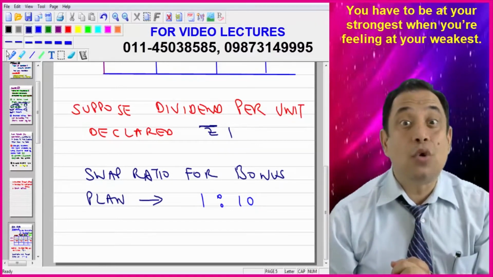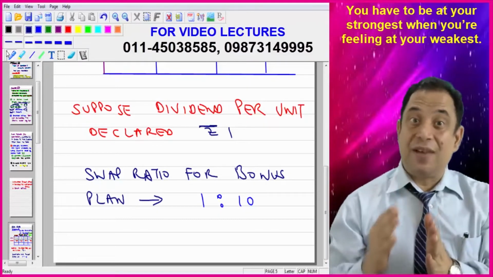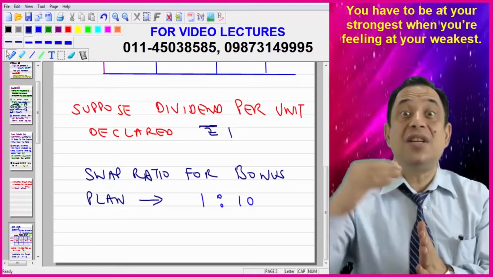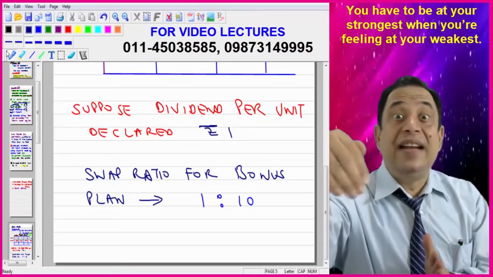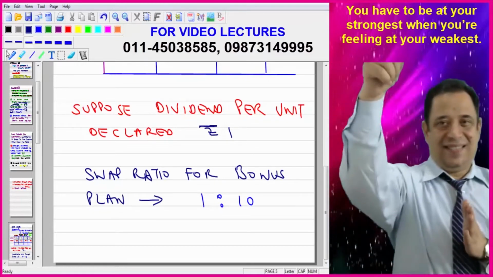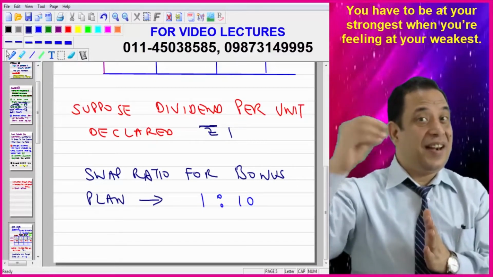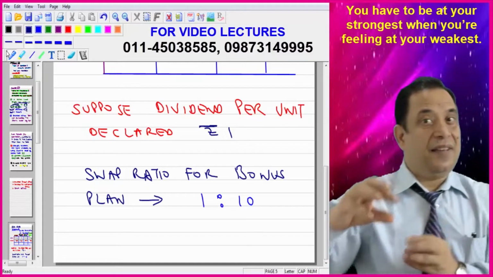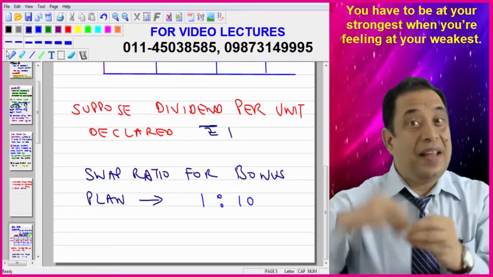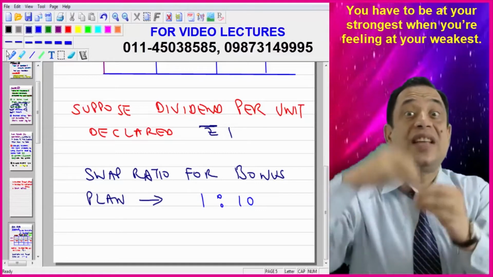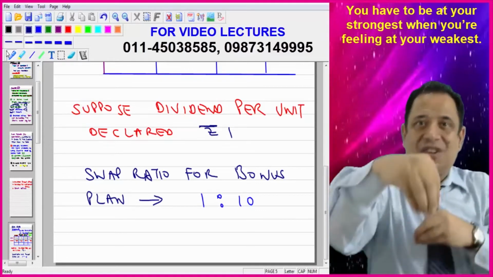Rather, that amount of dividend will be reinvested again in the mutual fund on the basis of the NAV existing on the date of declaration of that dividend.